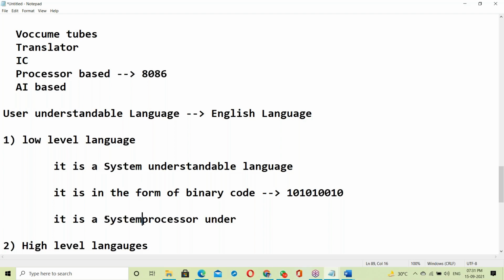System means processor. Now we are using processor based computers, so a low level language is processor understandable language.